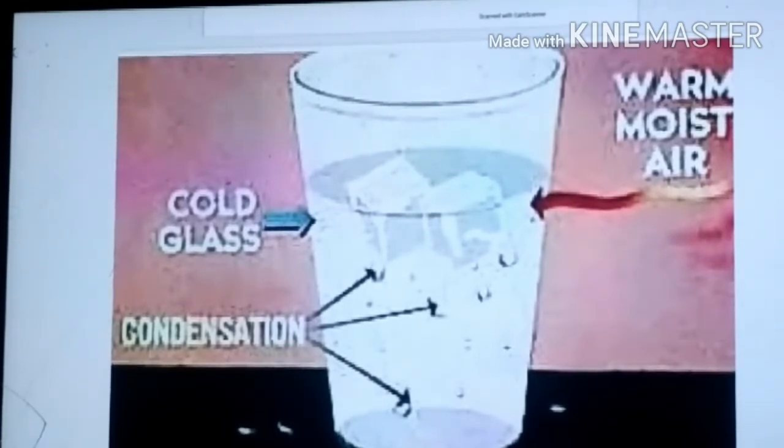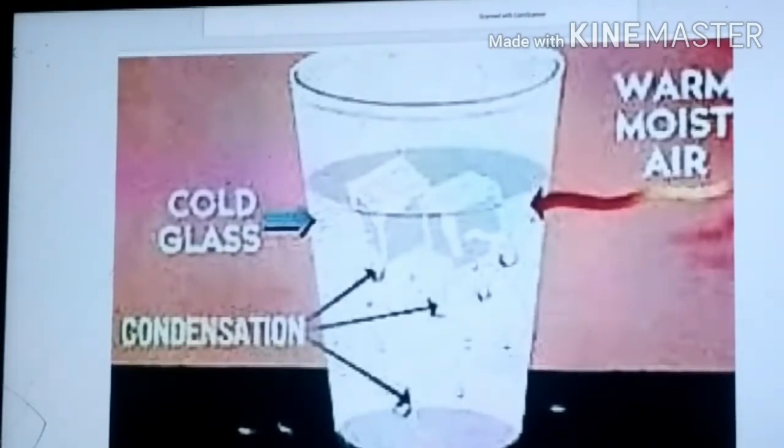So what happens, in what season am I talking about? In summer season. Okay, so in summer season, the temperature, as I have told you, is more, so the capacity to hold the water vapor is more, means the water vapor will not condense. So what happens? The water content from the clothes is taken up by this dry air, and the clothes dry up faster.